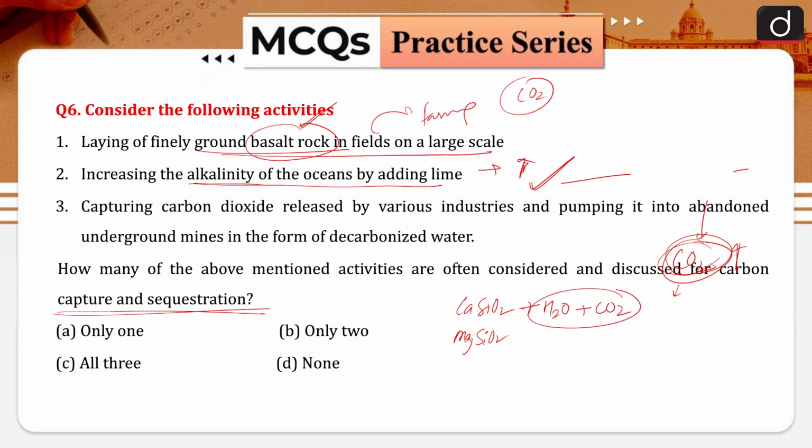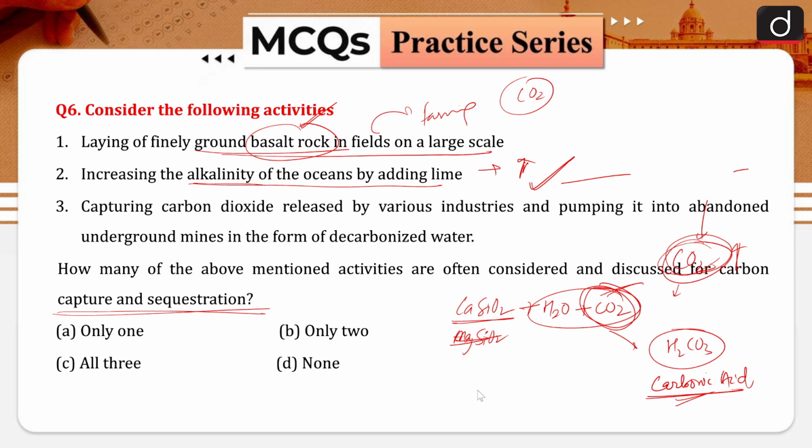When these react, they will form H2CO3, the carbonic acid. That means that if there is basaltic rock in a farm field, it will capture the carbon dioxide to form carbonic acid. So that is one area where you can go for the capturing of carbon.